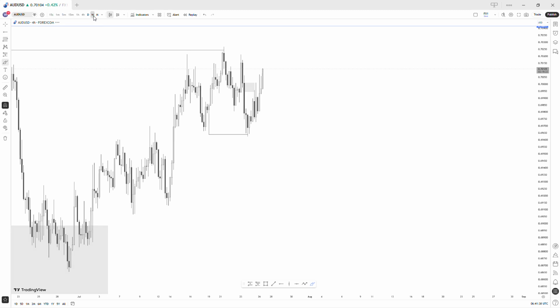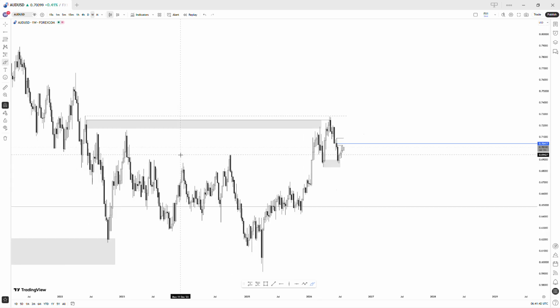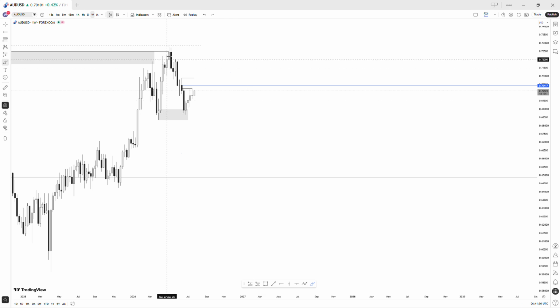For AUDUSD, when we move towards the weekly time frame, what we can see is that we are expecting this high to the left, which has caused price to come all the way down, and we are building liquidity at this zone, which is causing price to move to the upside.